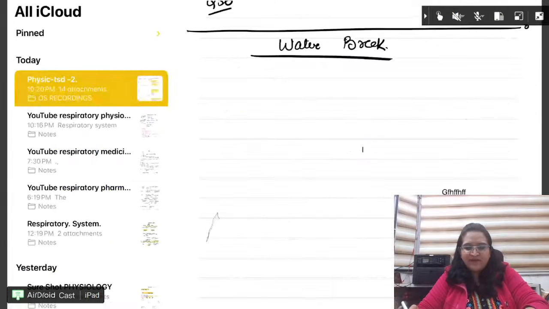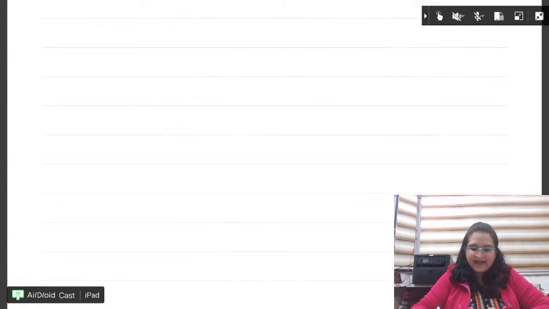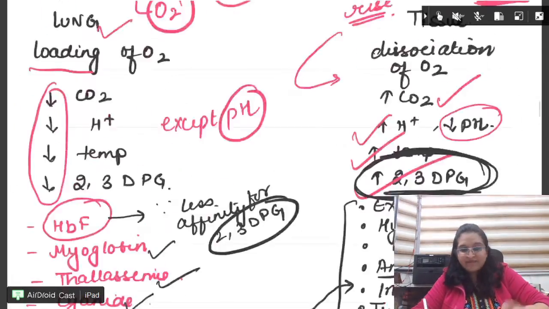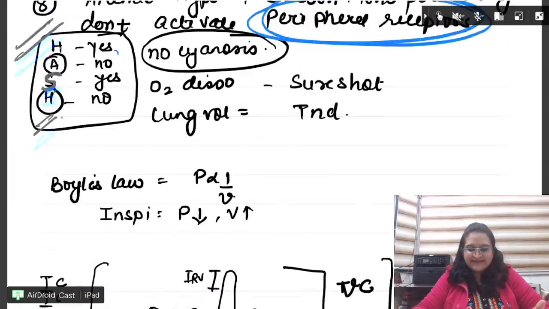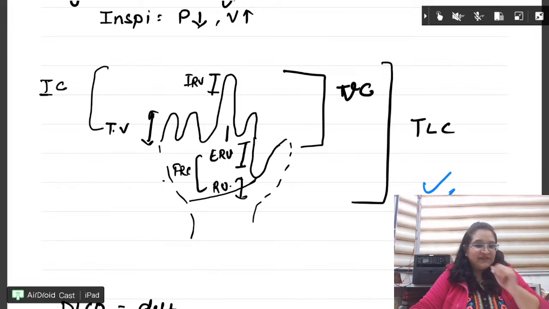Now, how will you remember it? Okay. For this, there is one easy way to learn. If you ever forget the diagram, which you can, right? Anybody can forget. So please remember, make your hand like this. Fine. This is the only way we can learn in the examination hall. If we forget, we cannot draw.